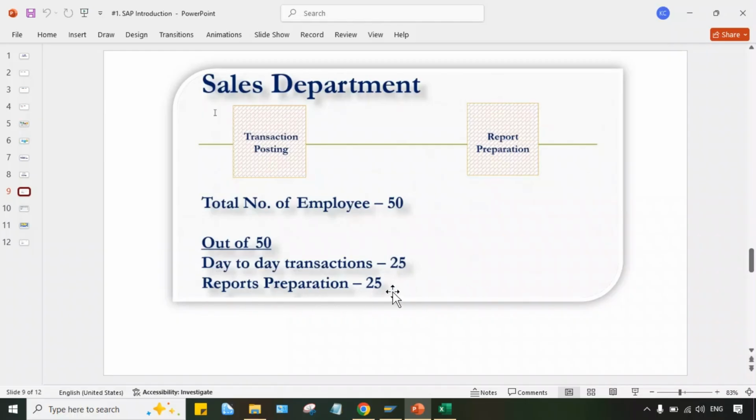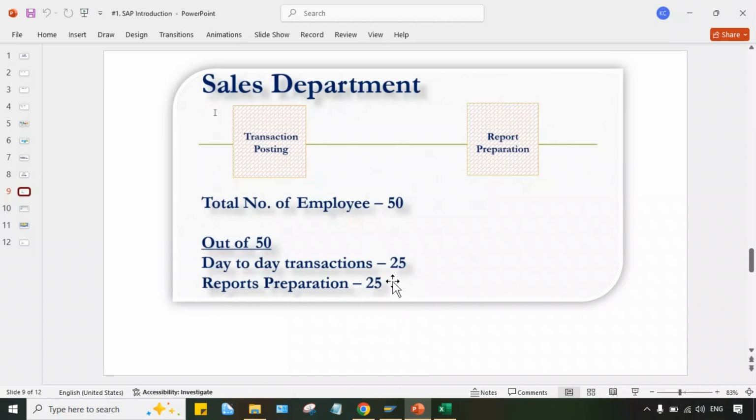But if you talk about report preparation, a report is nothing but output, right? So what will happen, guys? Whatever transactions are posted here in SAP, these are treated by the system as input, and based on that, output will be generated automatically by the system. So these 25 people are not at all needed. SAP automatically will generate different kinds of reports, right? Even complex reports can be generated by SAP, because it's an ERP. So once the transactions are posted into SAP, multiple different kinds of reports will be generated.